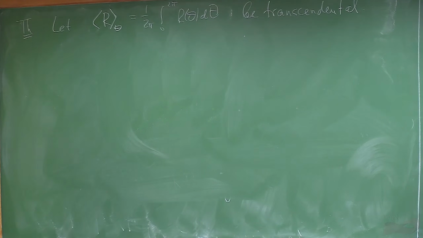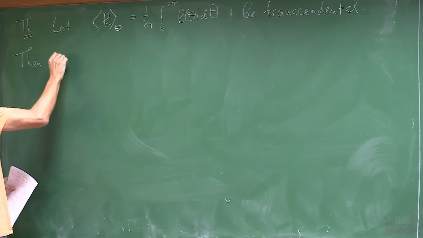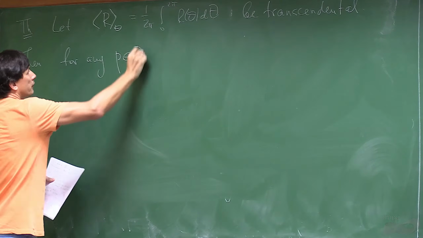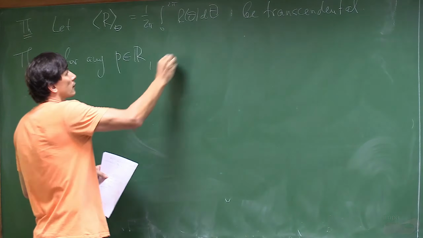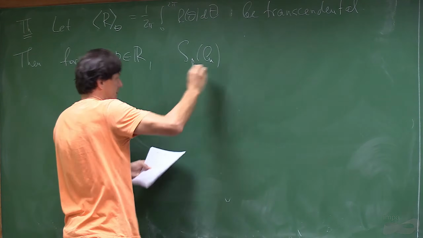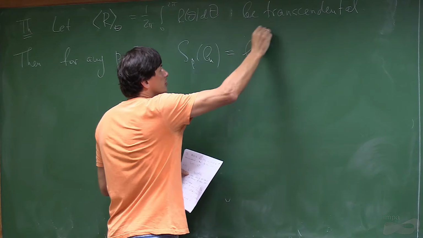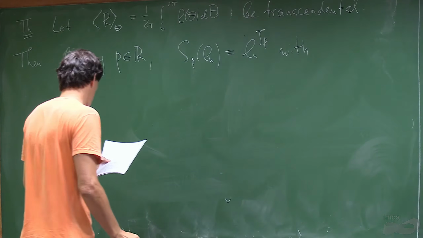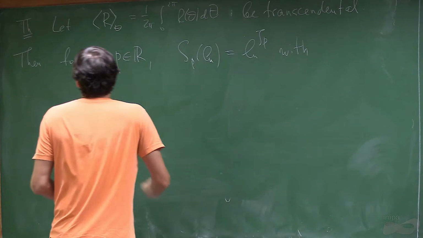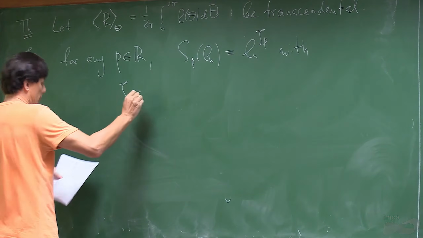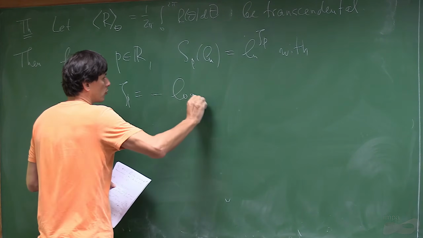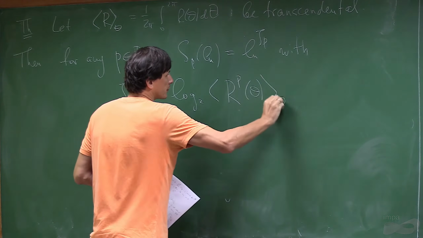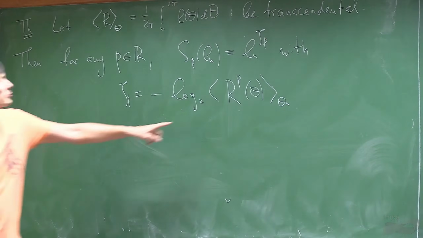Okay, then for any real p, S_p ln is exactly ln zeta p, with zeta p equal to minus 2. So just from the moments of this function, we get the zeta p.